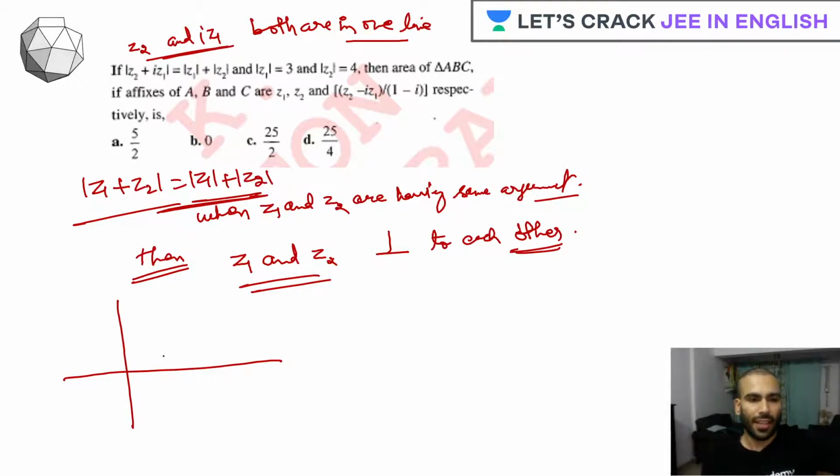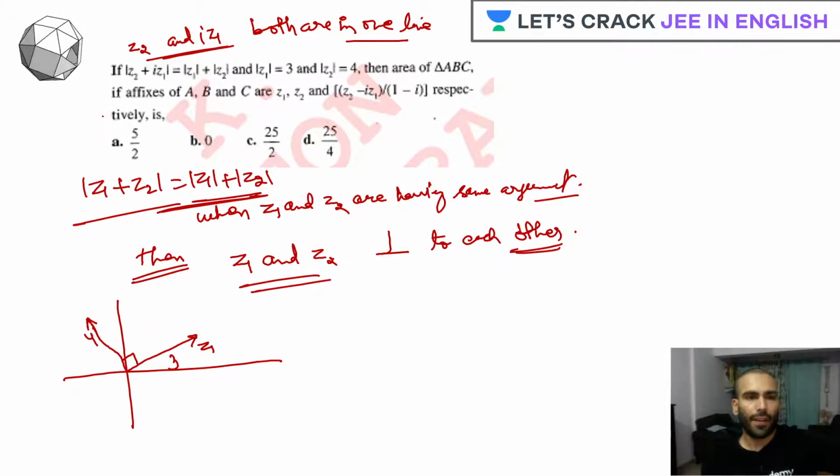So it says, if Z1 has distance from origin 3, and Z2 has distance from origin 4, and it is at a 90-degree angle from Z1. Then we have to find the area of ABC.